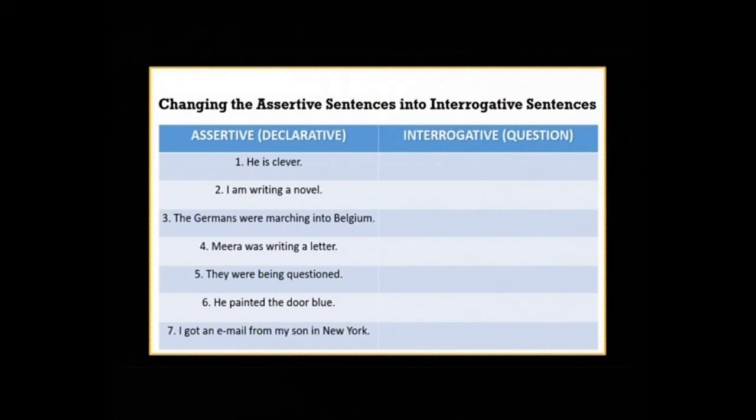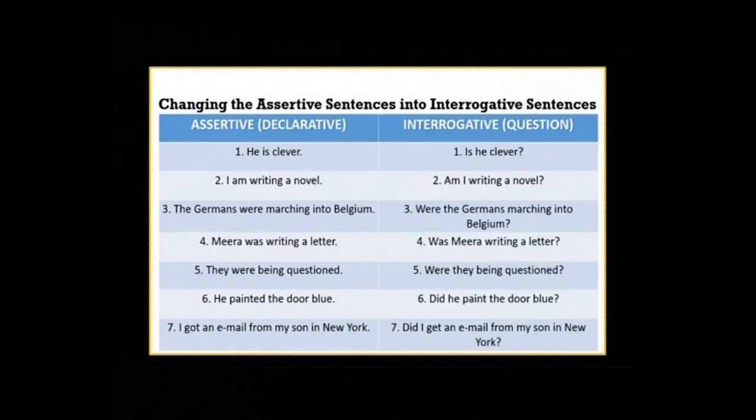First, he is clever. Second, I am writing a novel. Third, the Germans were marching into Belgium. Fourth, Meera was writing a letter. Fifth, they were being questioned. Sixth, he painted the door blue. And the seventh, I got an email from my son in New York. Let us change these assertive sentences into interrogative.